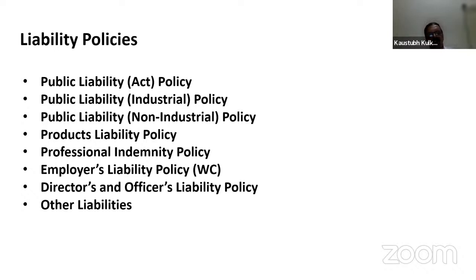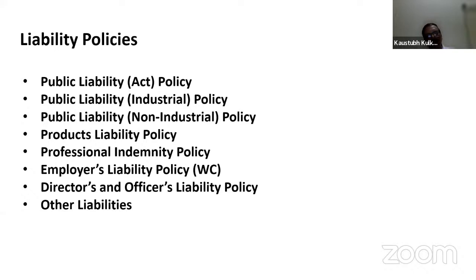Likewise, the directors and officers liability policy is nothing but a professional indemnity policy. It covers negligence in performing duties in a company by the directors and officers. Though they are not professionals by nomenclature, they are directors and officers in a particular organization, and they have been given fixed responsibilities and duties to perform in regard to the organization.